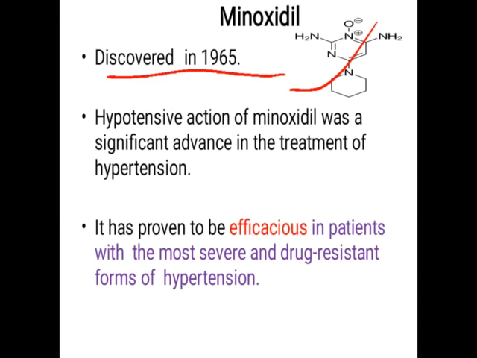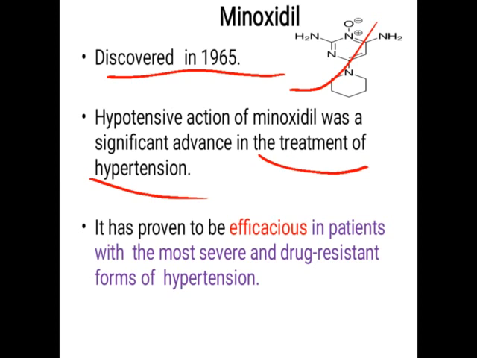Generally, minoxidil is given to patients to grow hair on bald areas. It also acts as an antihypertensive drug, that is, in the treatment of hypertension.